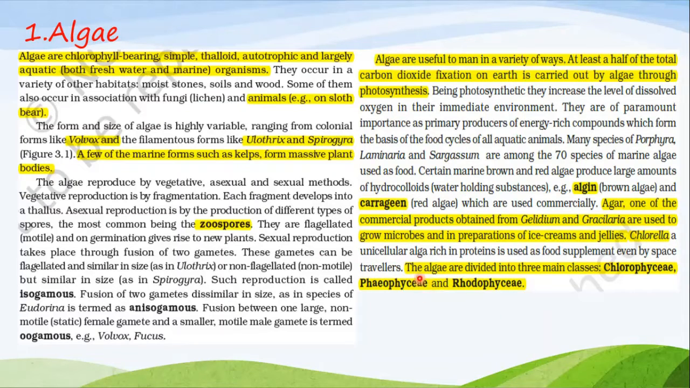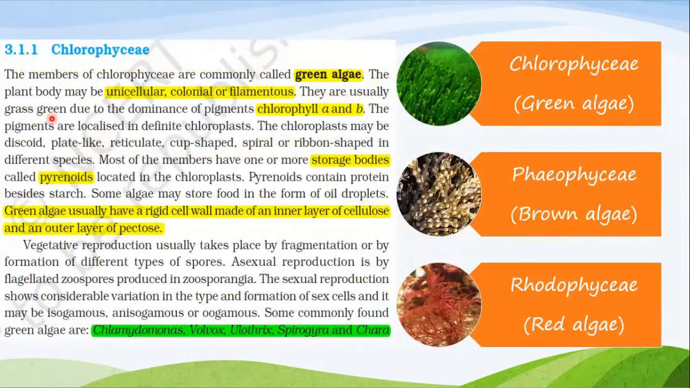Okay, the algae are divided into three main classes: Chlorophyceae, Phaeophyceae, and Rhodophyceae. So this is Chlorophyceae, green algae. Chlorophyceae are also known as green algae. Remember this. Phaeophyceae is also known as brown algae. This has been asked in examination. Okay. And Rhodophyceae is red algae. Here are the images of these three algae.